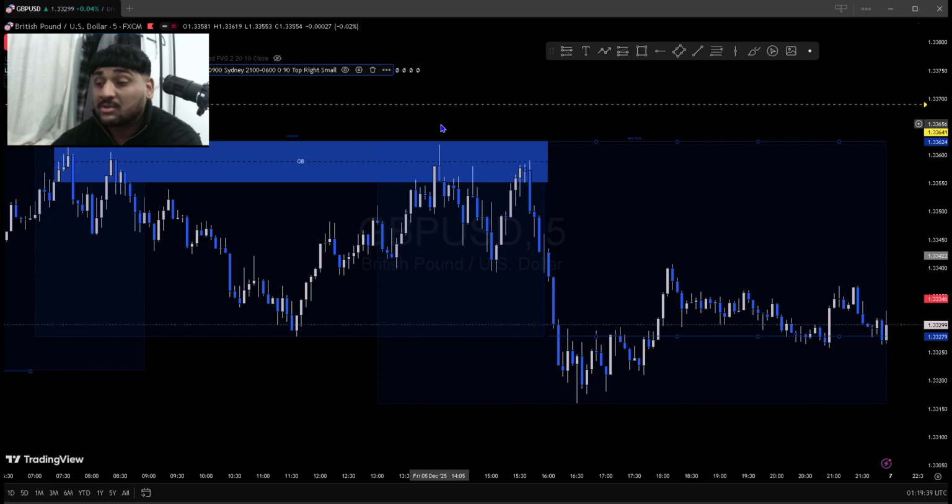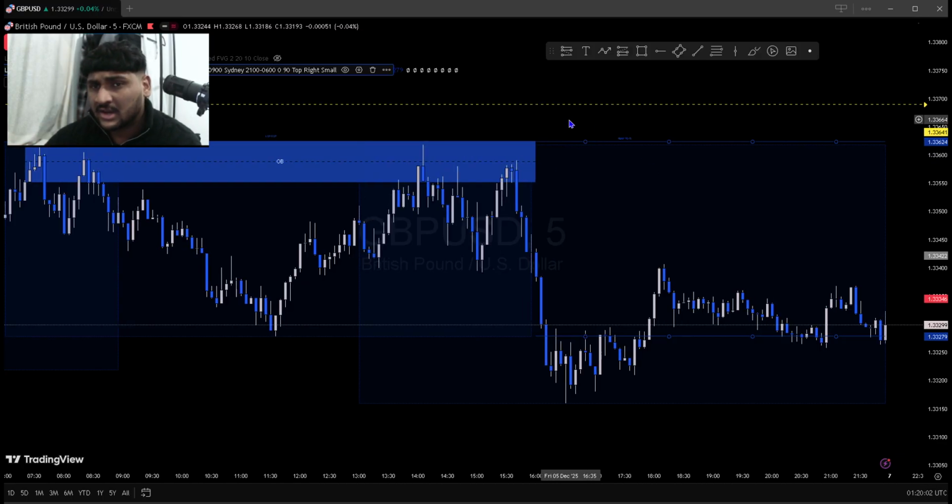This is a valid order block. An invalid order block will be when the body of the candle closes above, not the wick, the body. If the body closes above the order block, it is an invalid order block. It gets converted into a breaker block. We don't use that in ICT. Okay, now it has hit our order block.